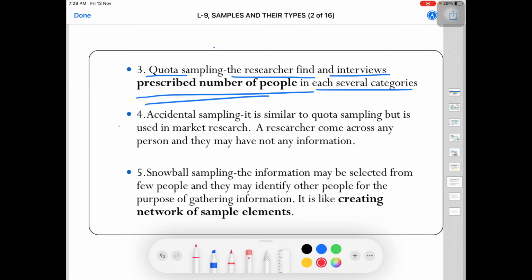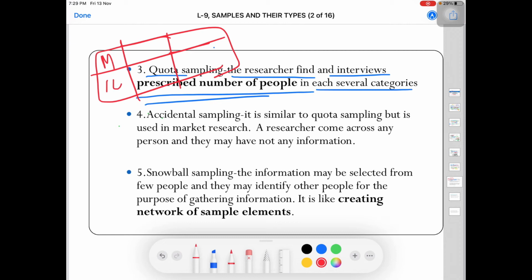For example, you have a quota that males are going to be 10%, females 40%, and transgenders 50%. This is your quota, the prescribed number of people from whom you have to collect data.